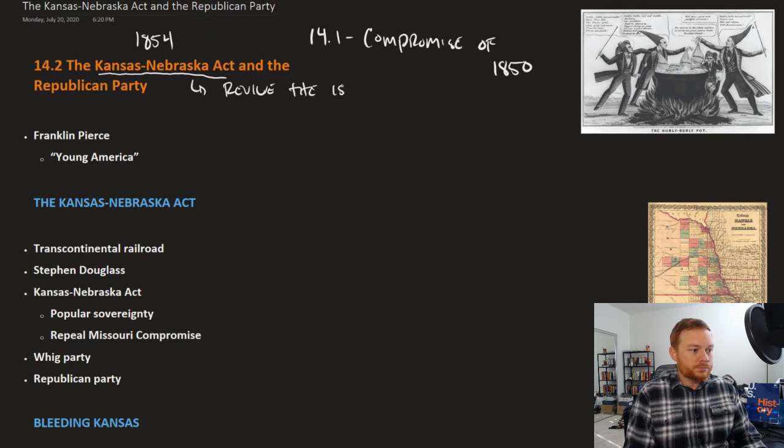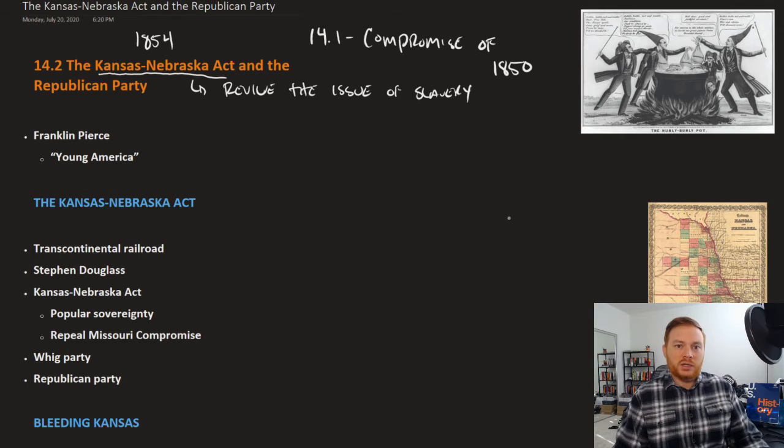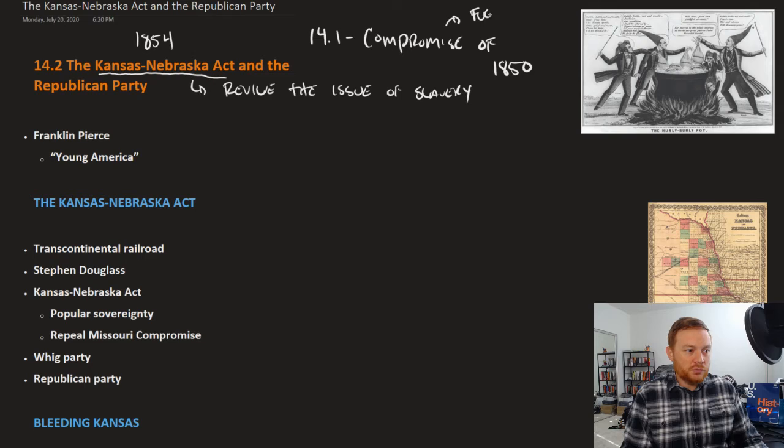the issue of slavery. So this question about slavery in the Western Territories was somewhat quiet for about 4 years. Recall that it was during that time that you had the new Fugitive Slave Act, which was still sort of causing conflicts in the North, that underneath the surface, maybe there was greater tension between the free states and the slave states. But at least on the surface, the Compromise of 1850 seemed to have settled the issue of slavery in the West once and for all, again, until the Kansas-Nebraska Act.